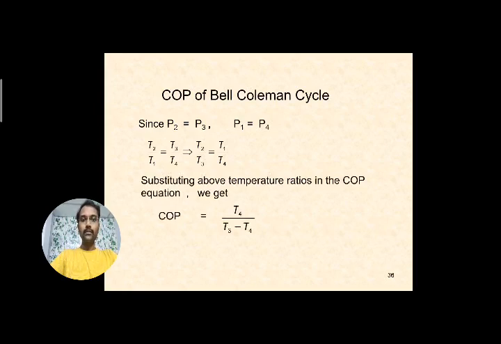Now the COP is further simplified, and it can be written as T4 by T3 minus T4. This is the formula for the COP of the Bell-Coleman cycle. Further it is simplified like this. Okay, so this is the COP of the Bell-Coleman cycle: T4 by T3 minus T4.